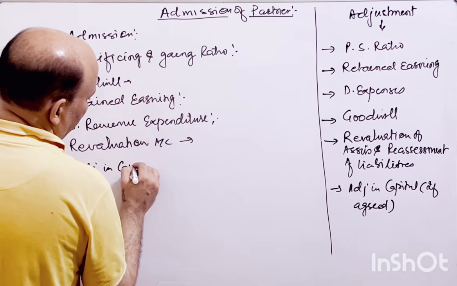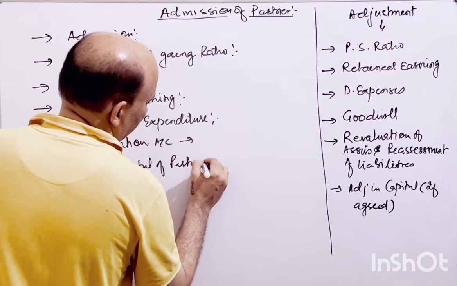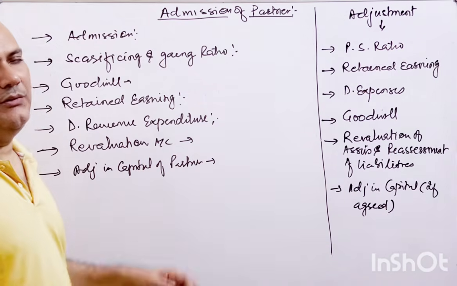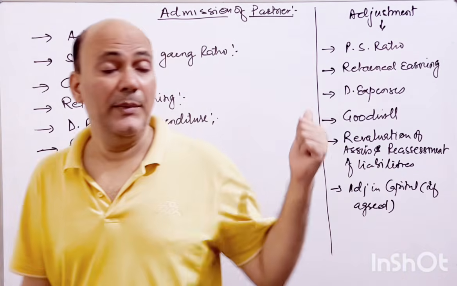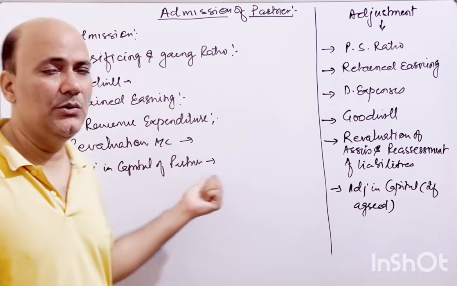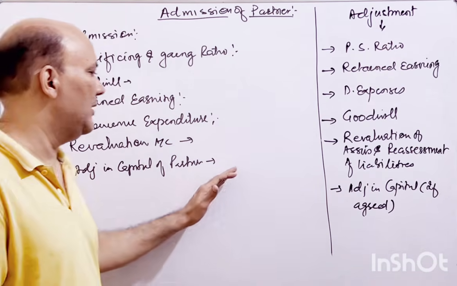an adjustment in the capital of partners, right? There are three ways by which we adjust the capital of the partner. I will make a separate video for that, you can go through that. Right now you can just understand the theory part of adjustment of capital of the partner.